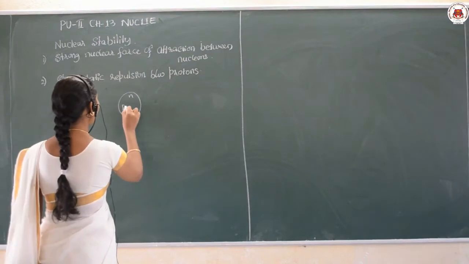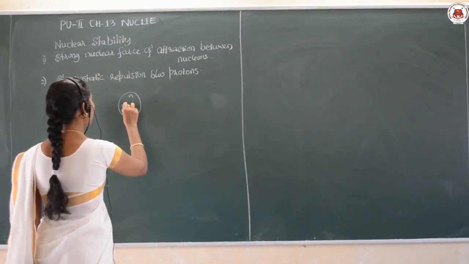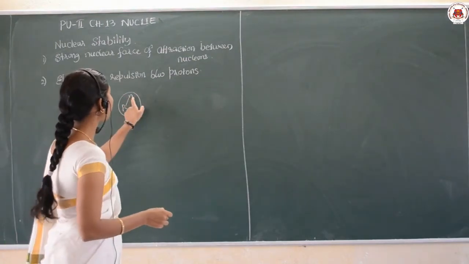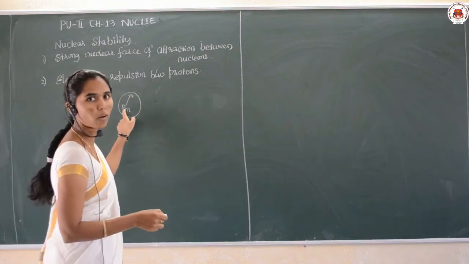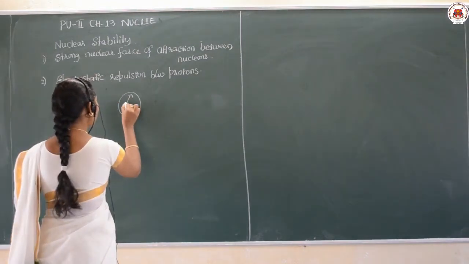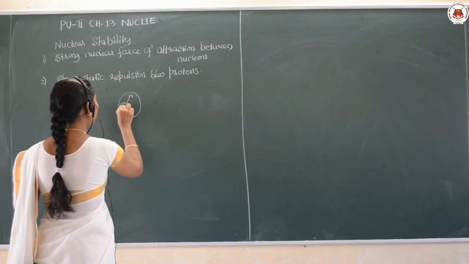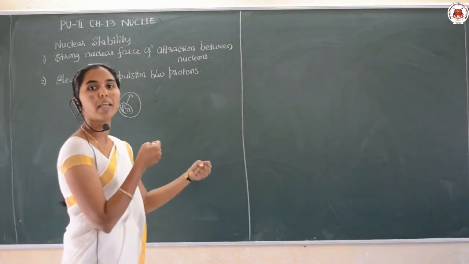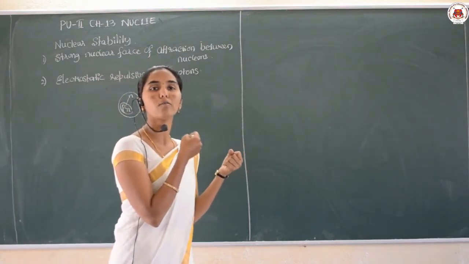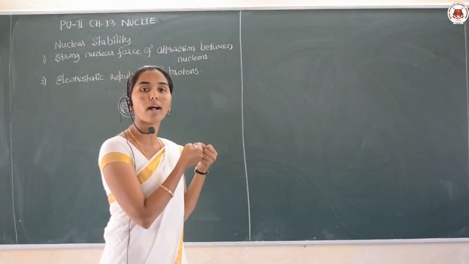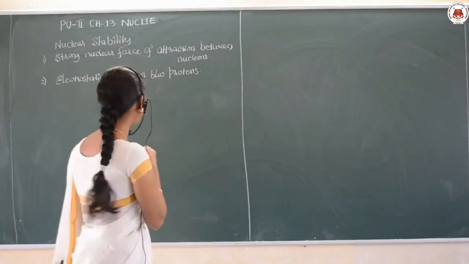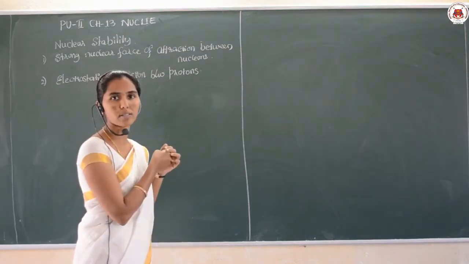If you compare the distance, this neutron is far from this proton, okay. The neutrons which are near the proton, there the nuclear force is having strong attraction compared to the far nucleons.